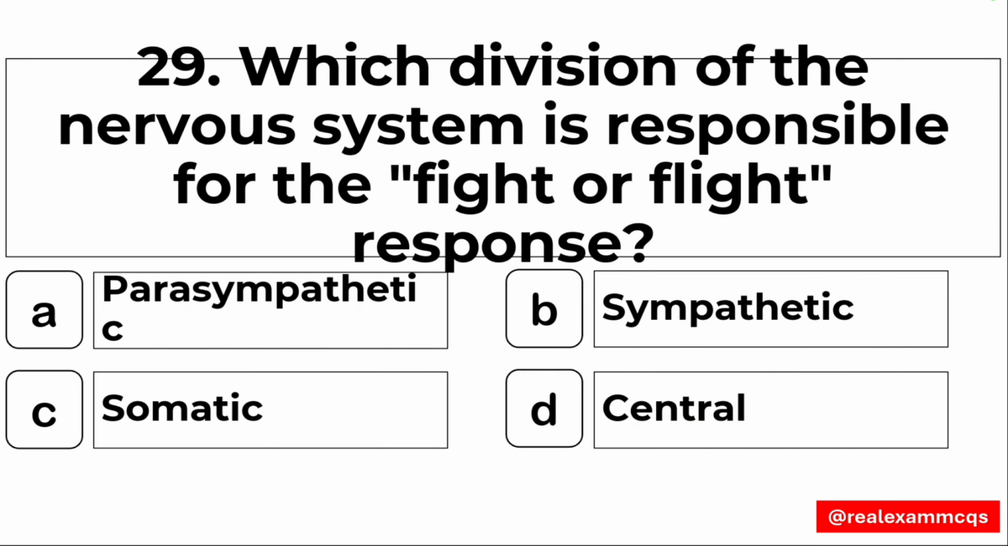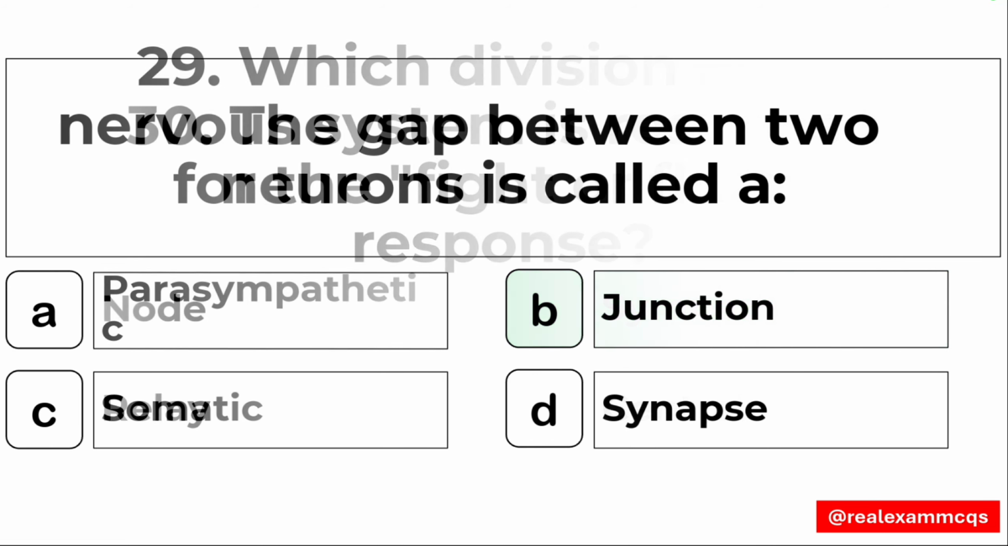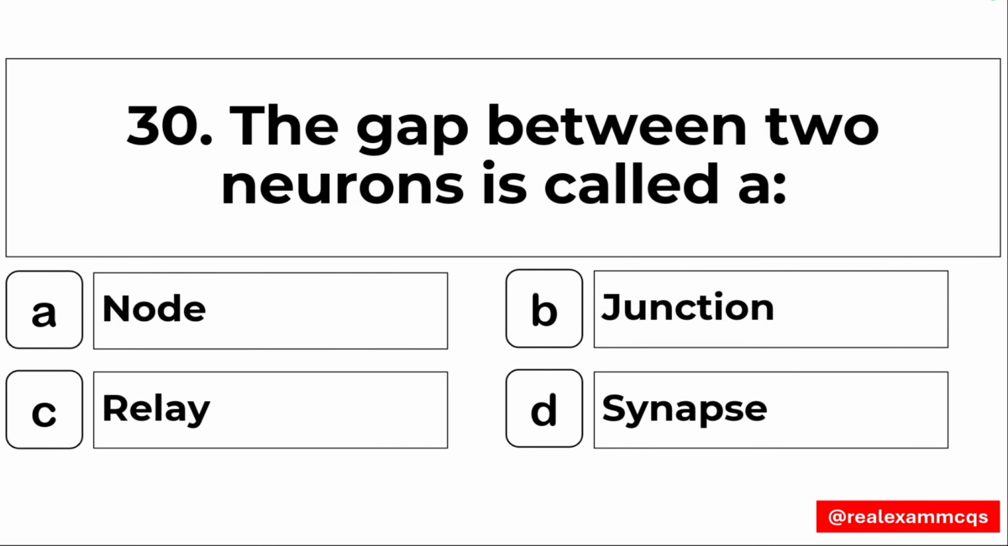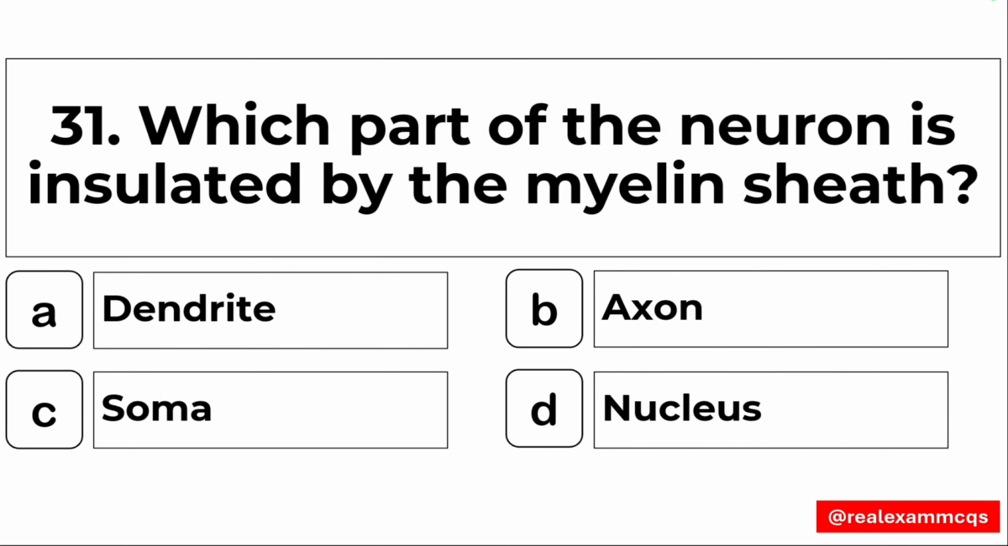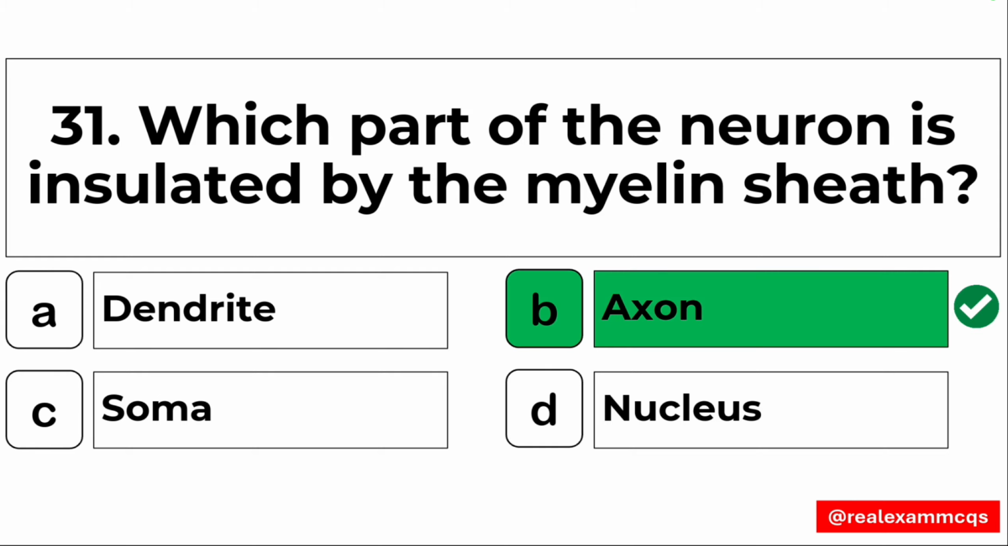29. Which division of the nervous system is responsible for the fight or flight response? Right answer is option B, the sympathetic. Question number 30. The gap between two neurons is called the synapse. Option number D. 31. Which part of the neuron is insulated by the myelin sheath? It is the axon. Option B. The axon is covered by the myelin sheath.